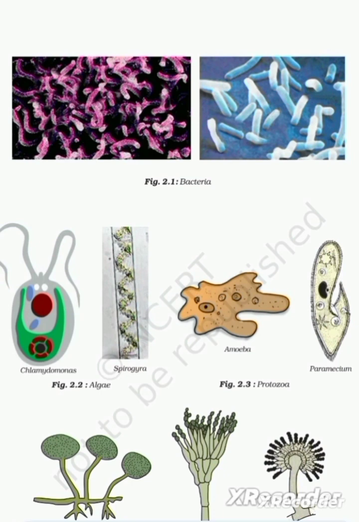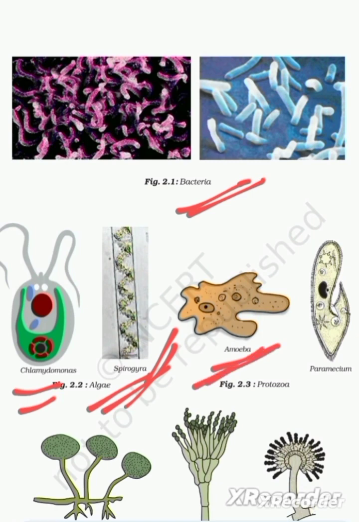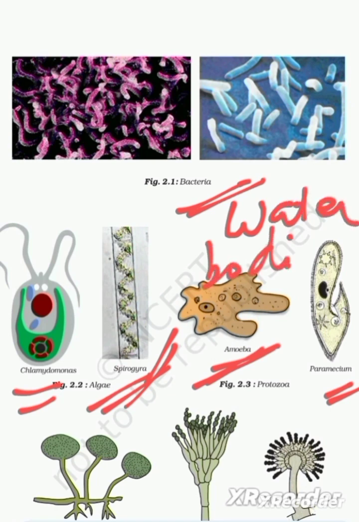Over here on the next page they have given in figure 2.1 bacteria, and in figure 2.2 some pictures of algae. The first one is chlamydomonas and the second one is spirogyra. Spirogyra we can see in pond water. Amoeba also can be seen in pond water. Most of these, chlamydomonas, spirogyra, protozoa, paramecium, can be seen in water bodies, mostly in lakes and ponds, freshwater bodies.